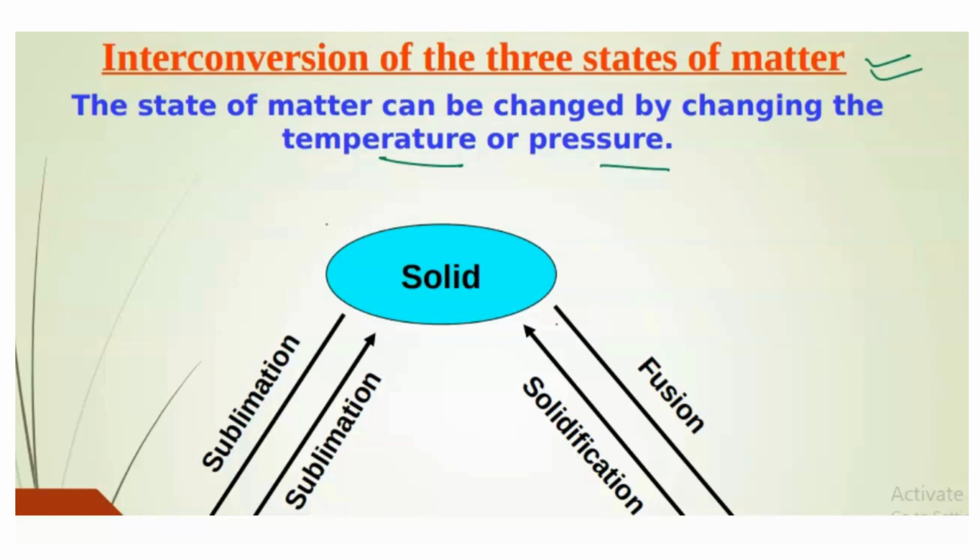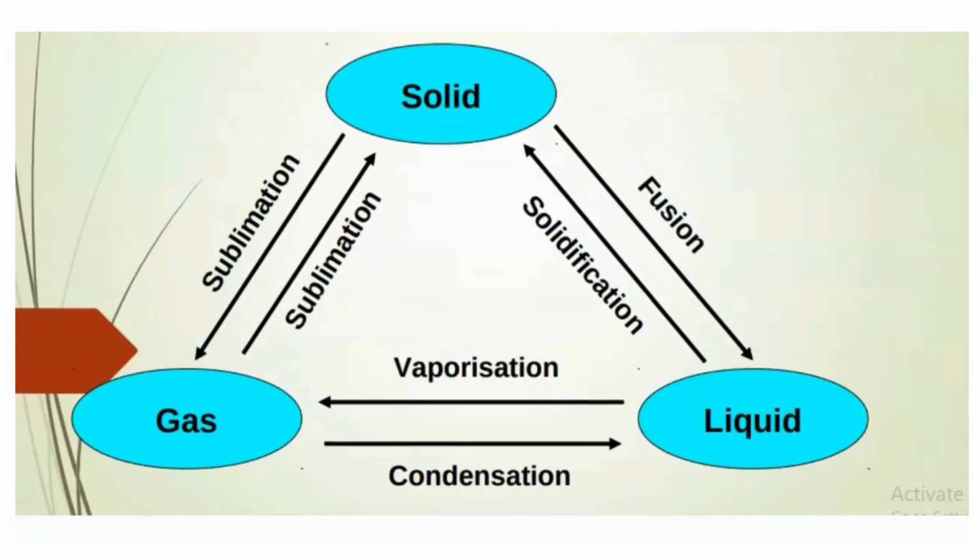Or by giving pressure. Just हमने पढ़ा, if you give pressure, what happens? The particles come closer, and that's how the state of matter is changed, right? So it's very important to just understand this chart because questions are asked on this. It's very important. Like you have to understand and remember this chart.